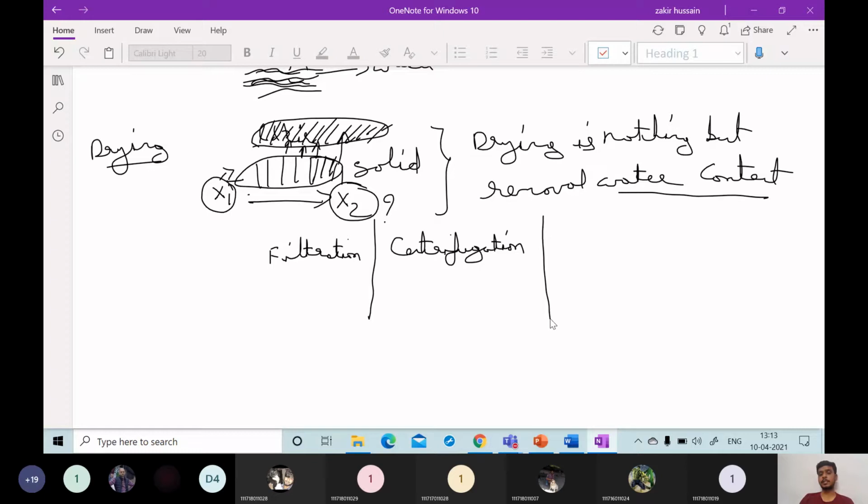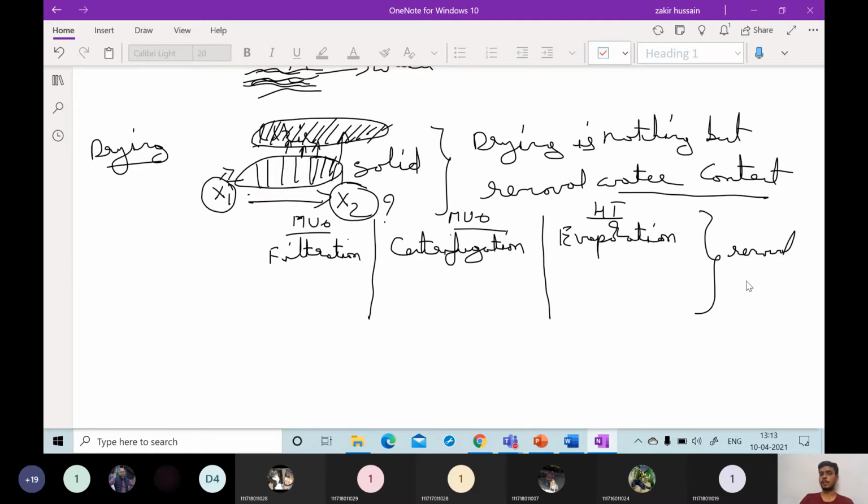Then the heat transfer operation, you have seen evaporation. This is in HT, you have seen evaporation. This is mechanical unit operation, you have seen centrifugation. This is also mechanical unit operation, you have seen filtration. So all these three processes are removing water. Their main aim is removal of water only.